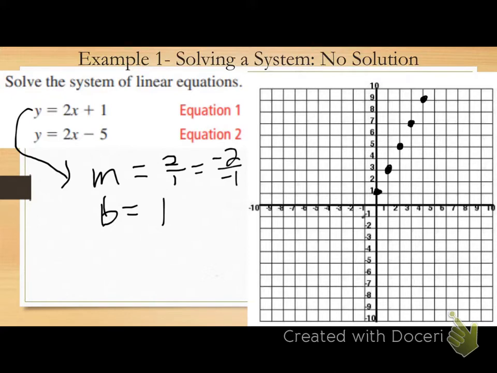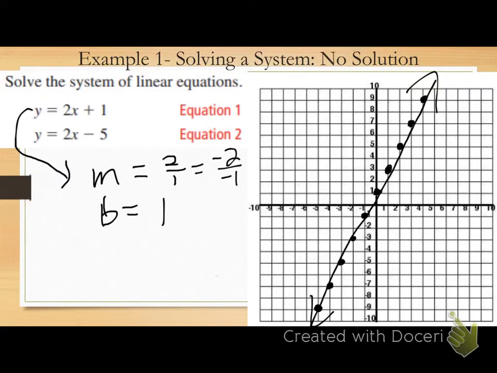So I go down 2, left 1. Once I get all the points I can get, connect the points to make the line. Try to make your line straighter than mine. There's my graph of the first equation.